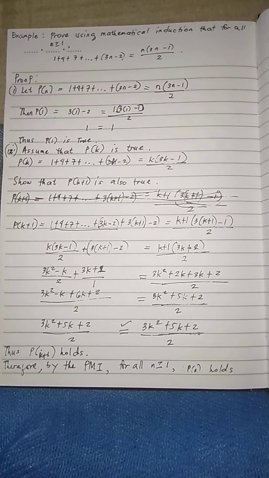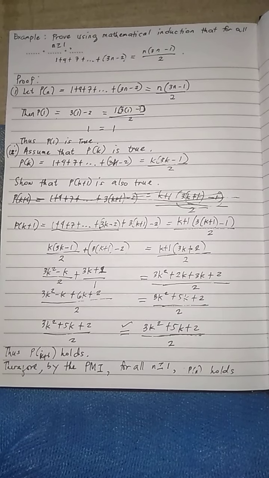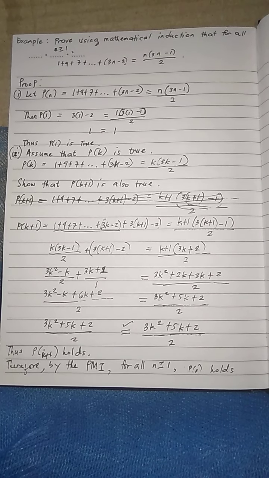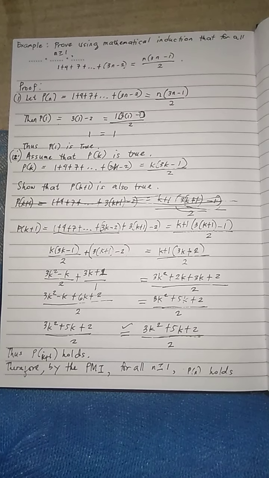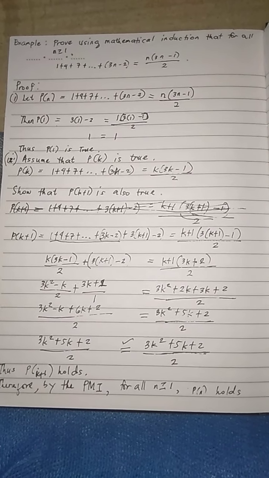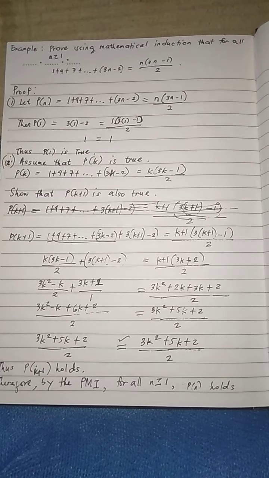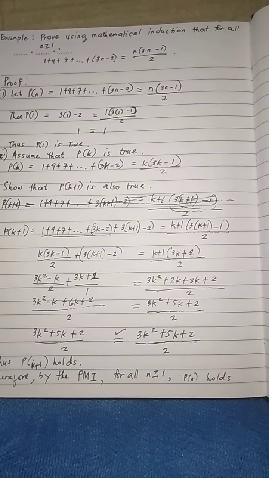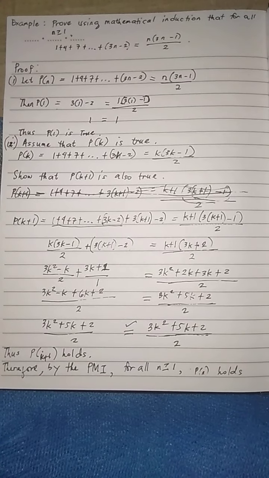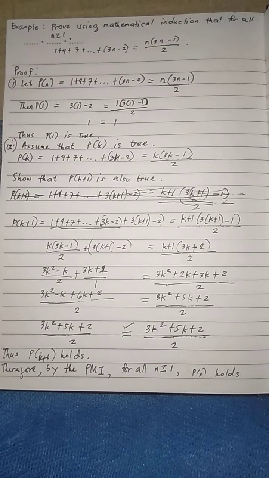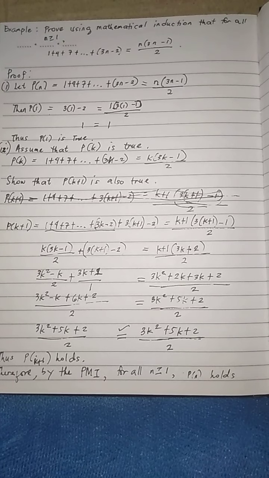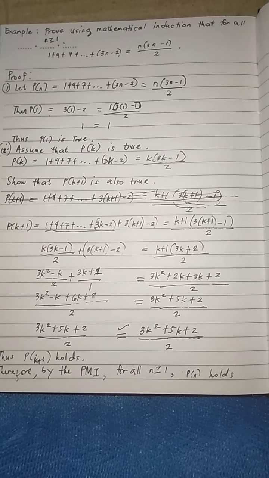Prove using a mathematical induction that for all n greater than or equal to 1, 1 plus 4 plus 7 plus ... plus 3n minus 2 is equal to n times 3n minus 1 over 2. So, we need to prove this using the PMI. The first step is we'll let P of n equal 1 plus 4 plus 7 and so on until 3n minus 2 is equal to n times 3n minus 1 over 2.